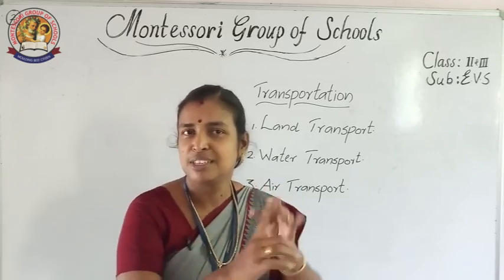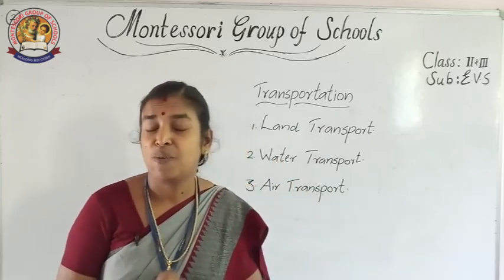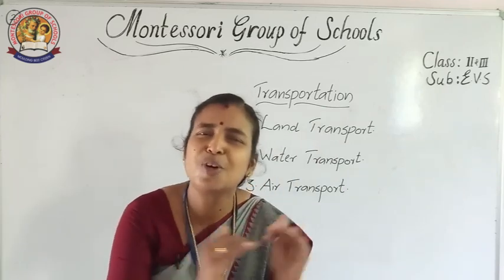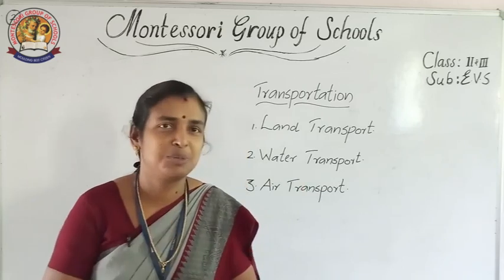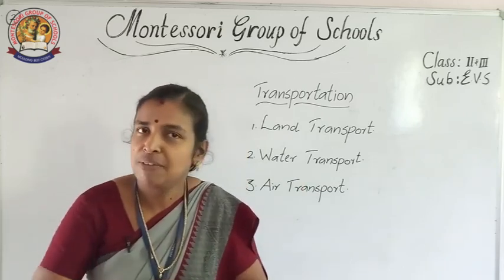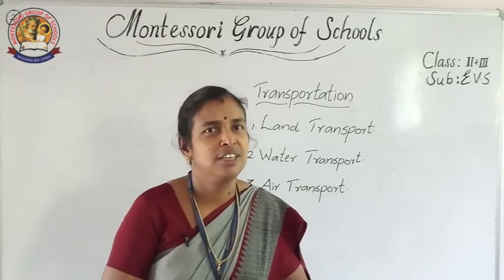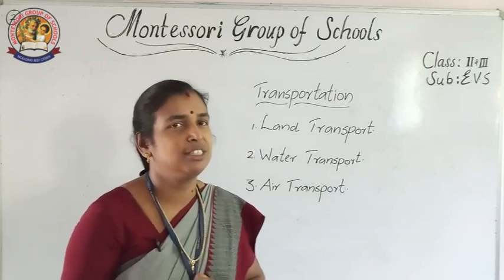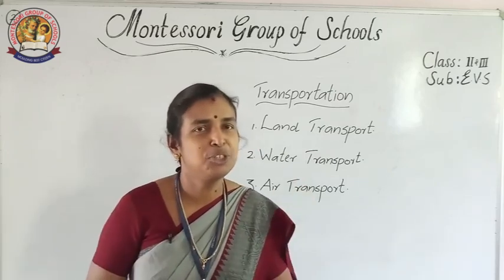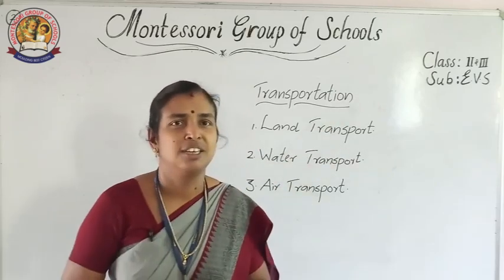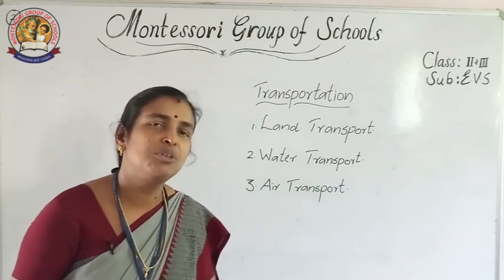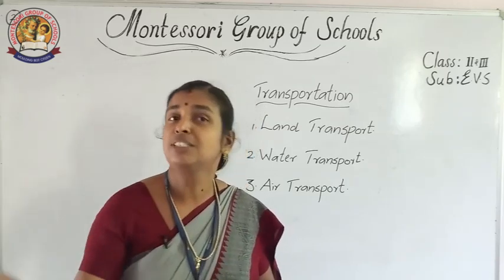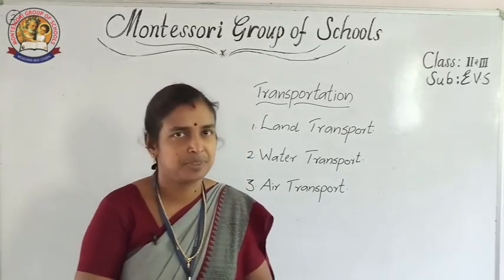Water transport is the slowest means of transport. If you want to cover a short distance, we can use boats. Boats are used to travel short distances. Ships are used to travel long distances. They will take passengers and goods from one country to another country. So, for long distances we are using ships.